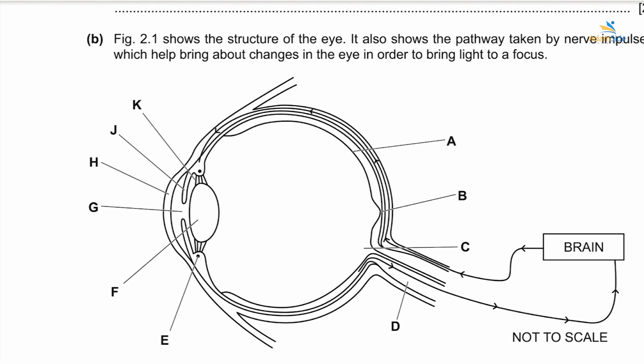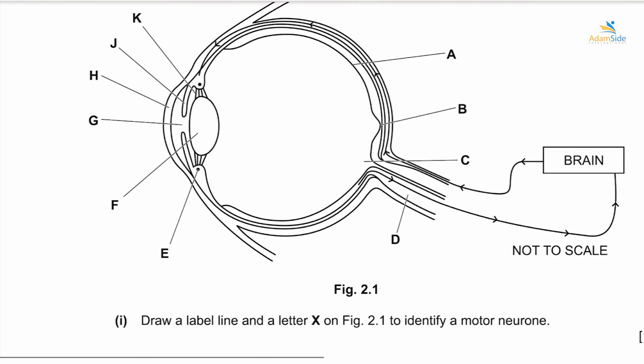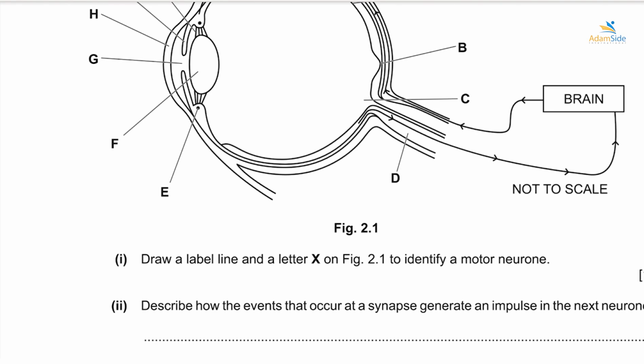Then it says here, draw a label line and a letter X on figure 2.1 to indicate the motor neuron. All right, so the motor neuron is a neuron that carries the interpretation of the impulse from the brain to the effector organ. It tells what the brain or the spinal cord has interpreted about that stimulus, and carries this interpretation to the effector organ so that the effector organ can act according to the interpretation from the central nervous system.